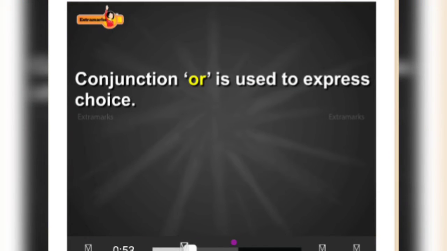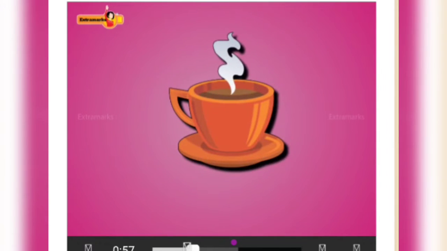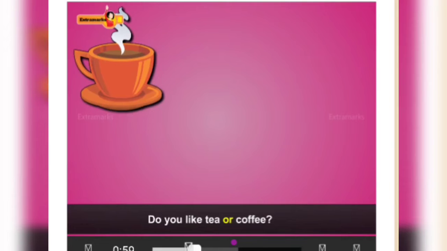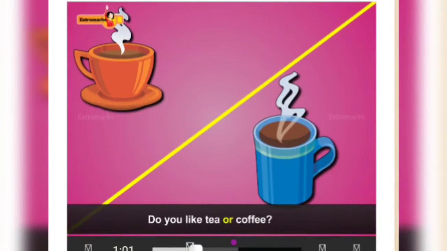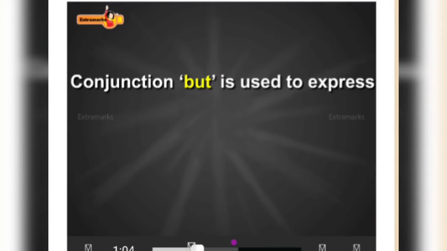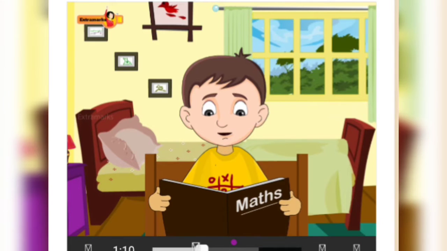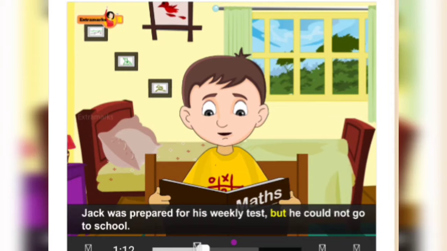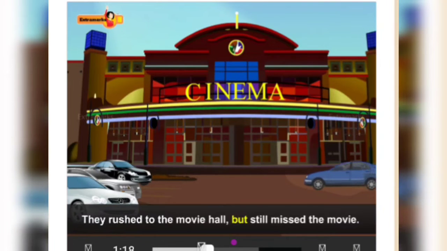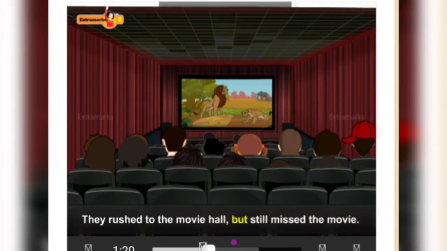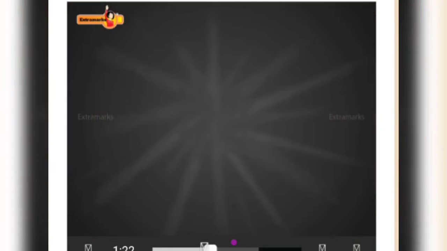Conjunction or is used to express choice. For example, do you like tea or coffee? Conjunction but is used to express contradiction or difference. For example, Jack was prepared for his weekly test, but he could not go to school. They rushed to the movie hall, but still missed the movie.